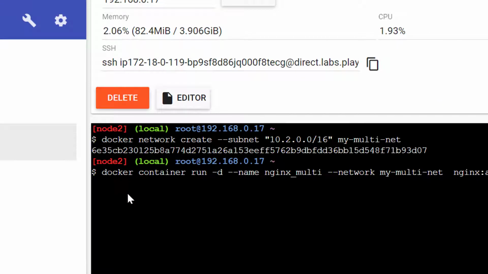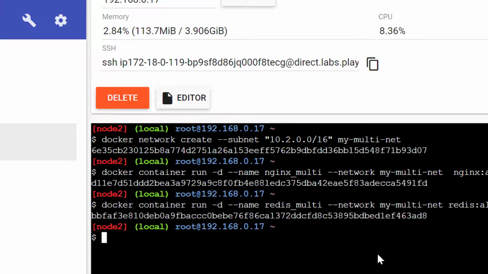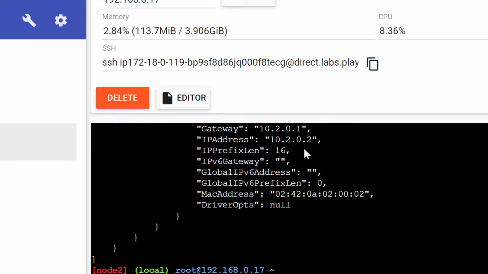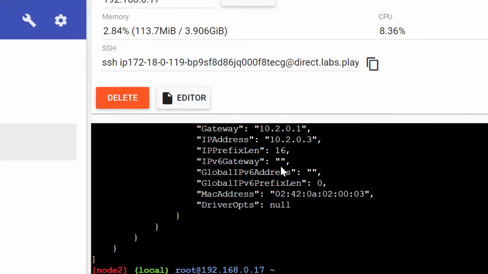I'm going to create a container with docker container run -d, and this is the name that I have provided, and it's going to get attached to the custom network my-multi-net. The same way, let me create another container named redis-multi. Now let me inspect the container nginx-multi. So that got the IP address 10.2.0.2. The same way, let me inspect redis-multi. So this got the IP address 10.2.0.3.